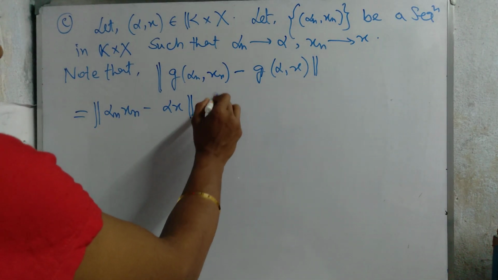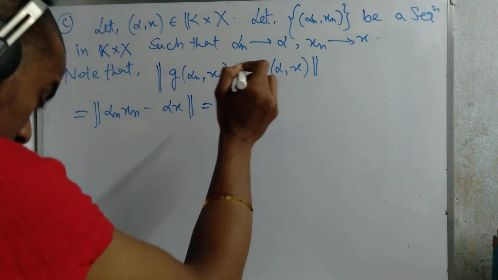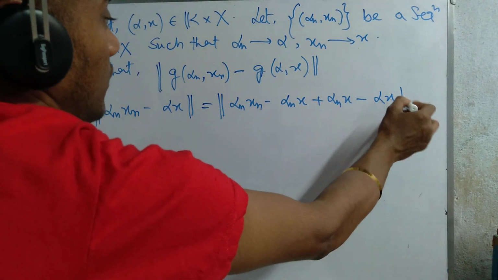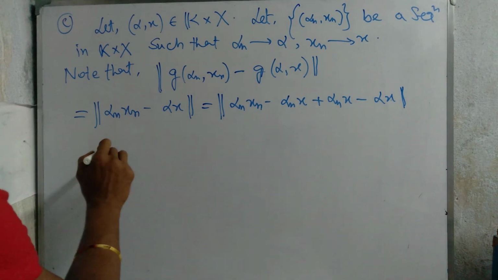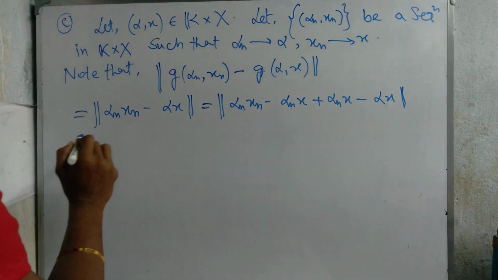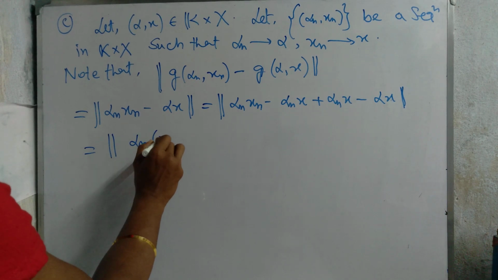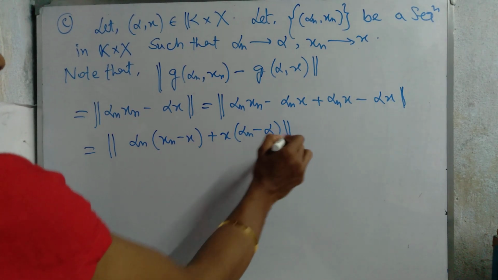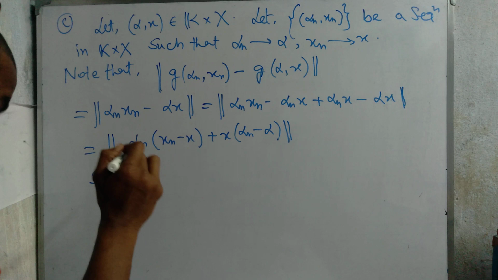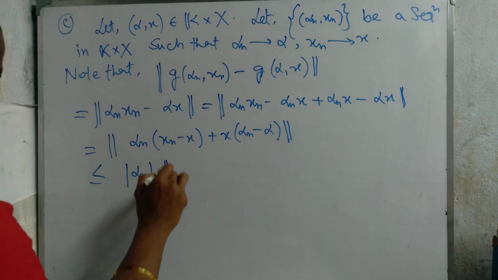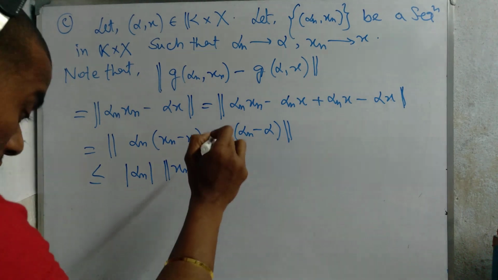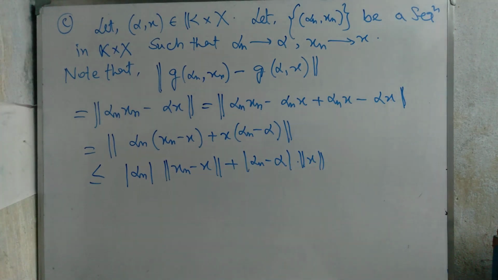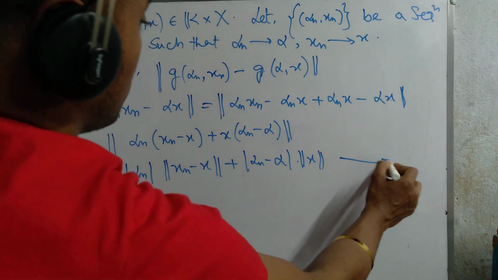Okay, this is equal to the norm of alpha_n x_n difference alpha_n x plus alpha_n x difference alpha x. Then this one is equal to the norm of alpha_n (x_n difference x) plus (alpha_n difference alpha) x. This is less than or equal to mod of alpha_n times norm of x_n difference x plus mod of alpha_n difference alpha times norm of x. Okay, this is marked as 1.